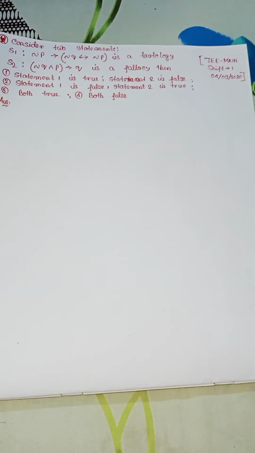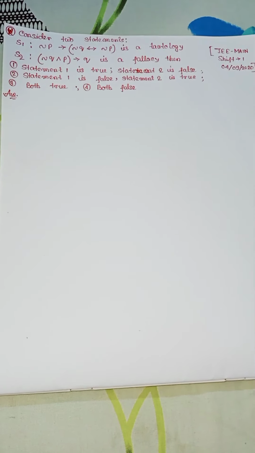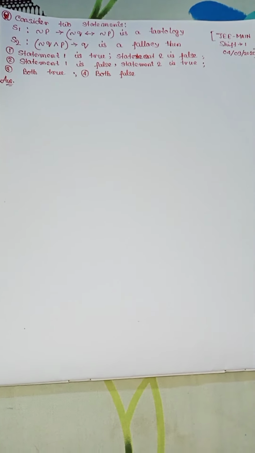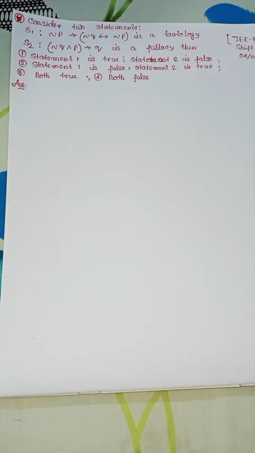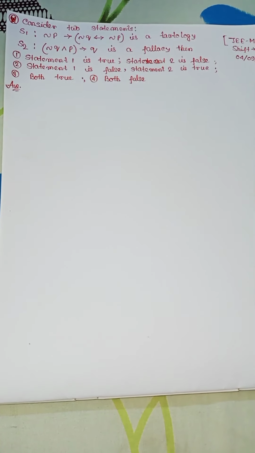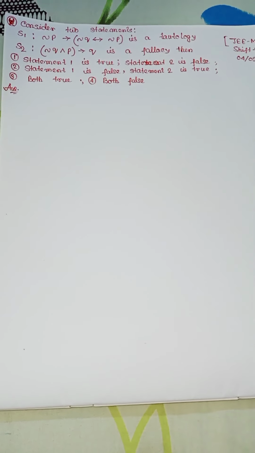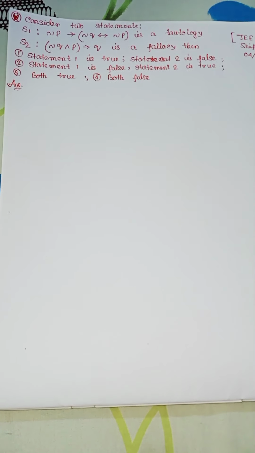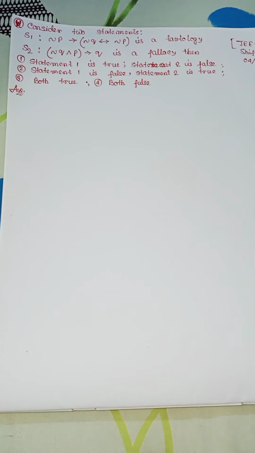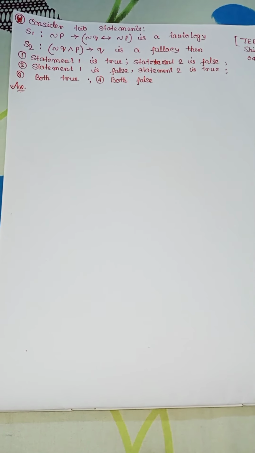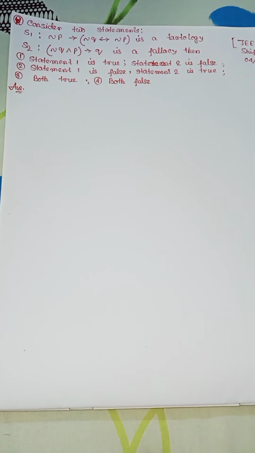Today we solve JEE Main Shift 1, 4th of September 2020, question number 2. Consider two statements. S1: negation of P implies negation of Q if and only if negation of P is a tautology, and S2: negation of Q and P implies Q is a fallacy.